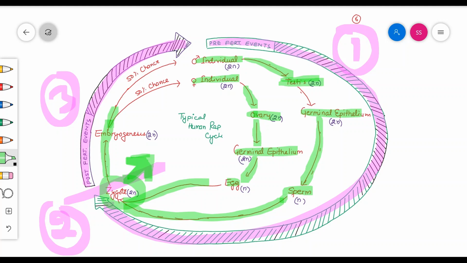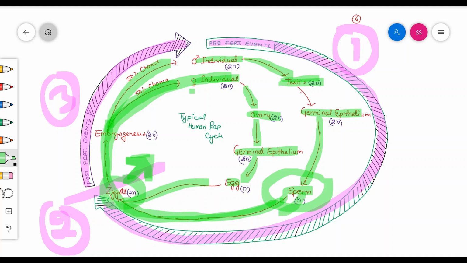There is only a 50% chance of having a male individual and 50% chance of having a female individual. That depends on the sperms. If the female receives an X type of sperm, then the individual will be female. If the female receives a Y type of sperm, then the embryo will be a male individual.